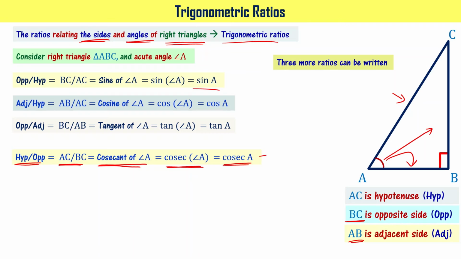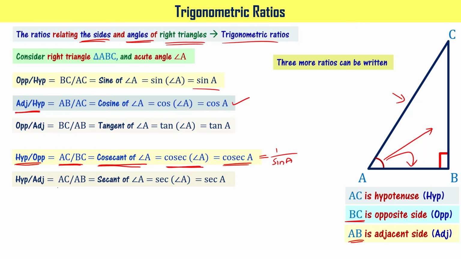That's why we can write cosecant of A as 1 by sine A. Got it? Now similarly we can write the reciprocal for the cos function. Here the cos function is adjacent side by hypotenuse, right? The reciprocal is going to be hypotenuse divided by adjacent side. That is AC by AB for this particular right angle triangle.